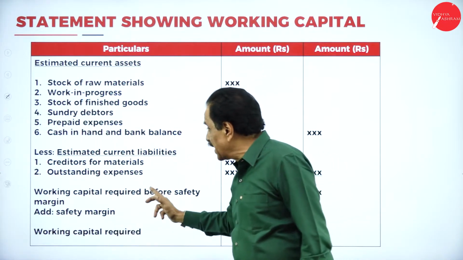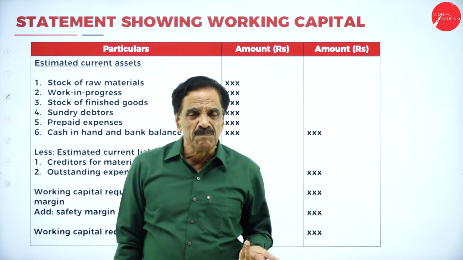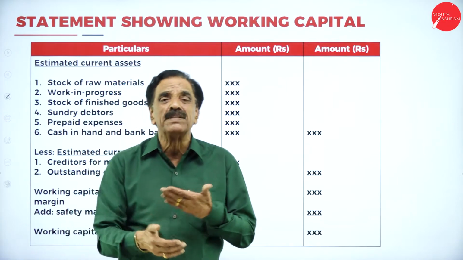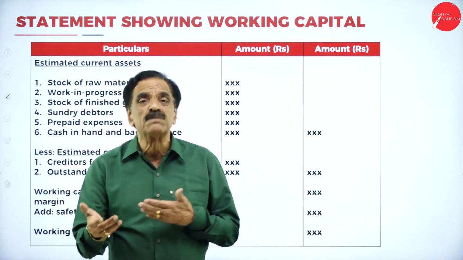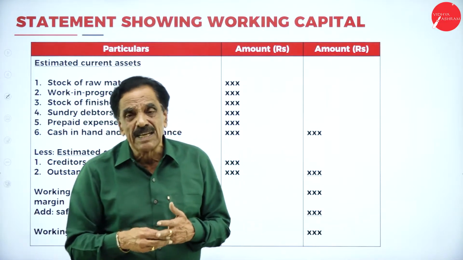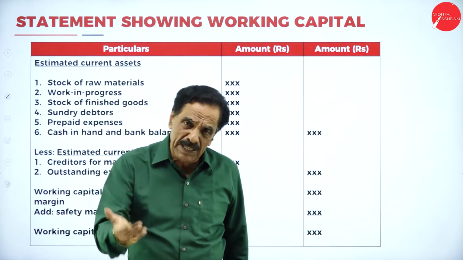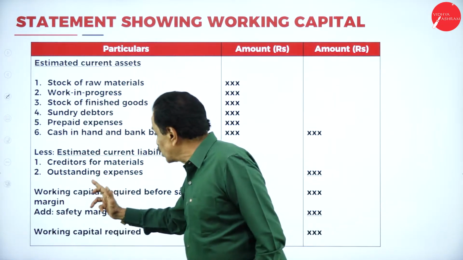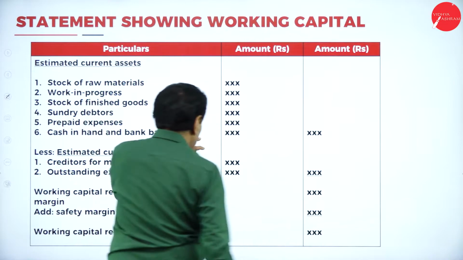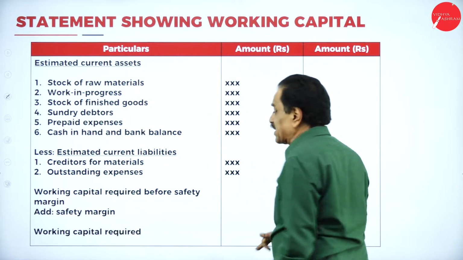Then outstanding expenses. Expenses have been incurred, but we have not paid the money. There may be labor expenses, and some other expenses. When you are not in a position to pay, it's outstanding. The expenses may be paid after 2 months, after 1 month, after some days or some weeks. It's called outstanding expenses. You add these two items, then deduct, and whatever difference comes,